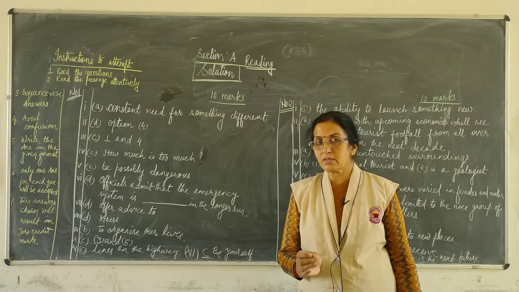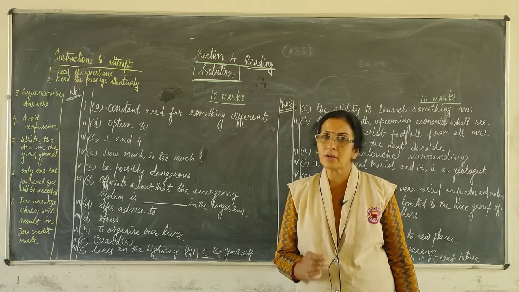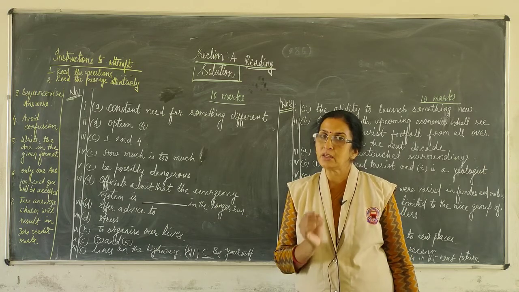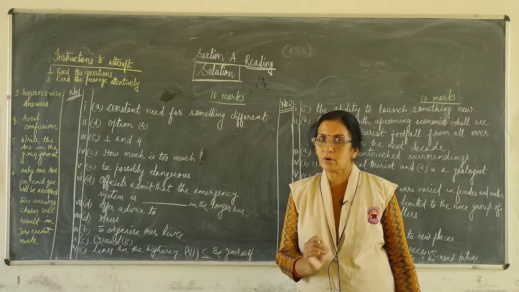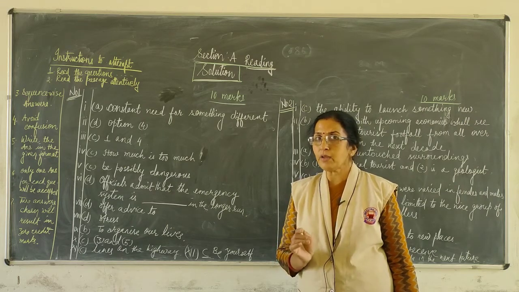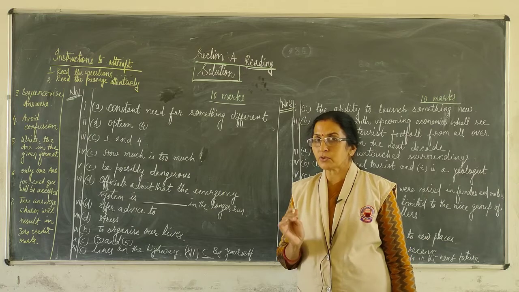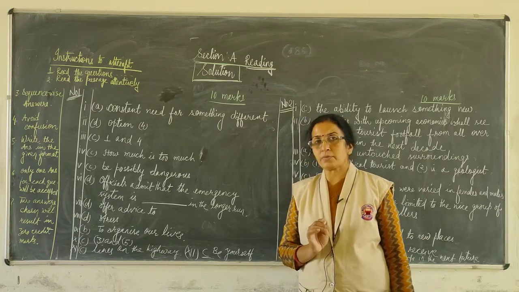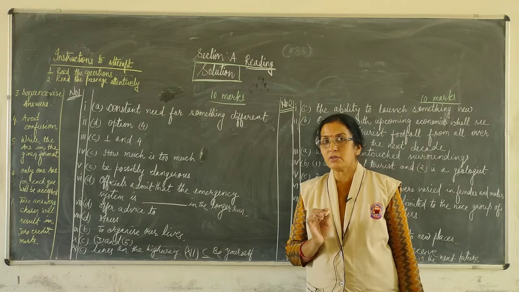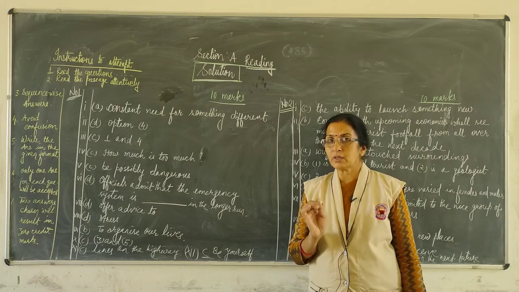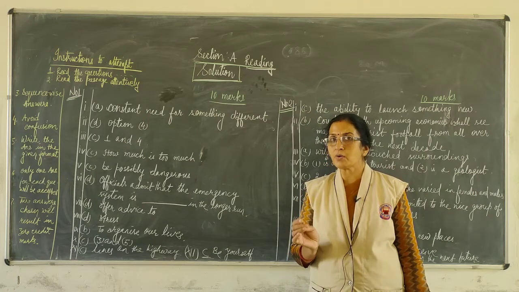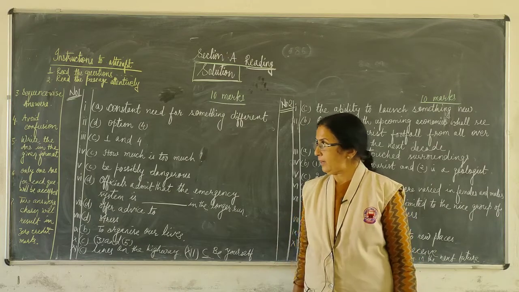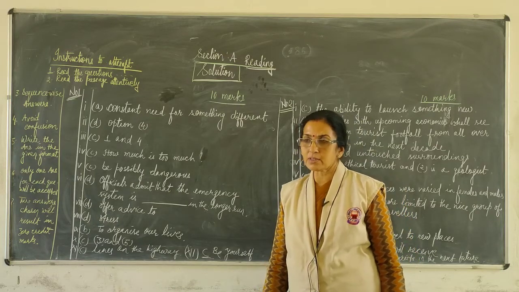You get 12 questions, you have to attempt 10, all will be MCQs, each carrying 1 mark, so that also is 10 marks. This way, 2 passages, 20 questions out of 24, and it will be of 20 marks.